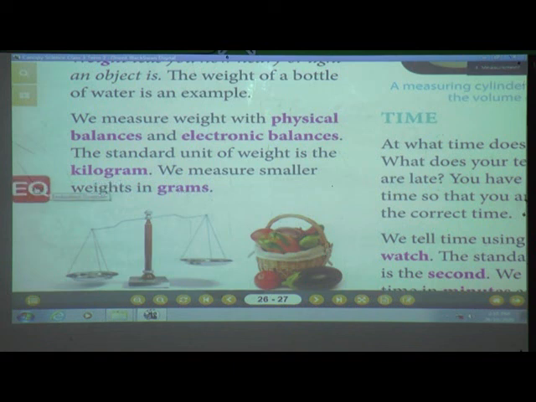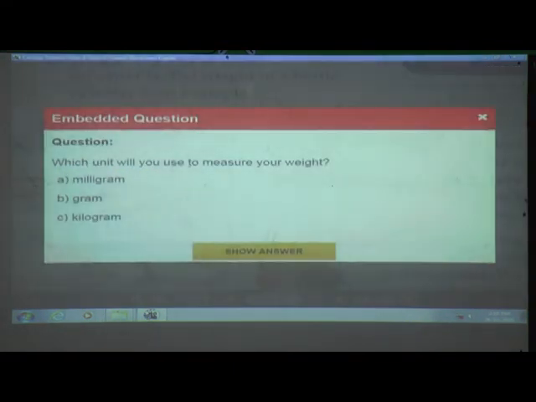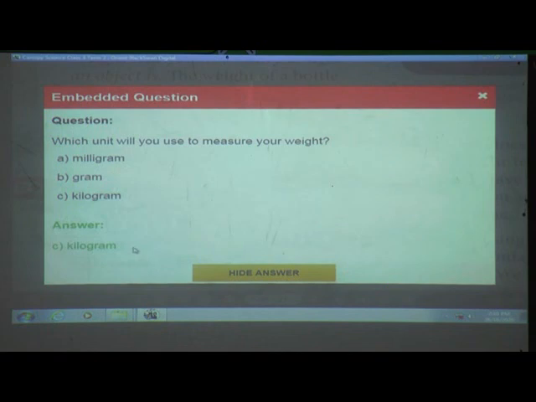Understood till here? Here is one question for you. Which unit will you use to measure your weight? Yes, tell me whether you use milligram, gram or kilogram. Yes, of course we measure your weight in kilo only. Even in school we measure your weight, isn't it? We tell you in gram? No, gram is very less. We tell you in kilogram, isn't it? So kilogram is the correct answer. If you are in third standard, your weight is something near about 13 kg, 14 kg, 16, 17 in this way.